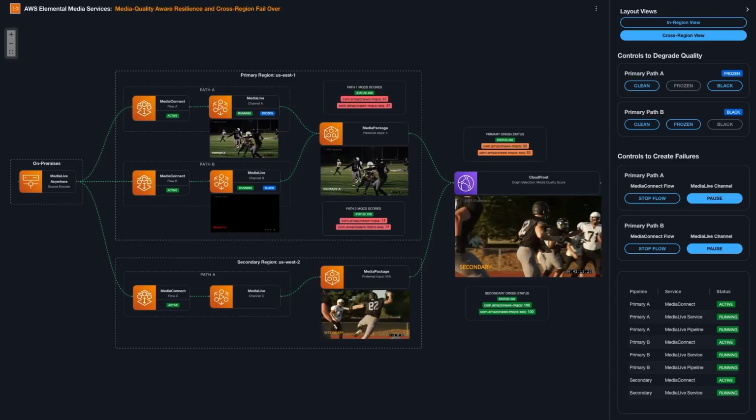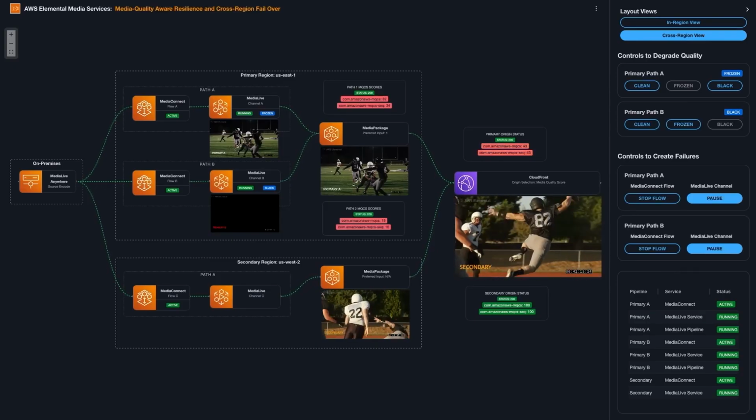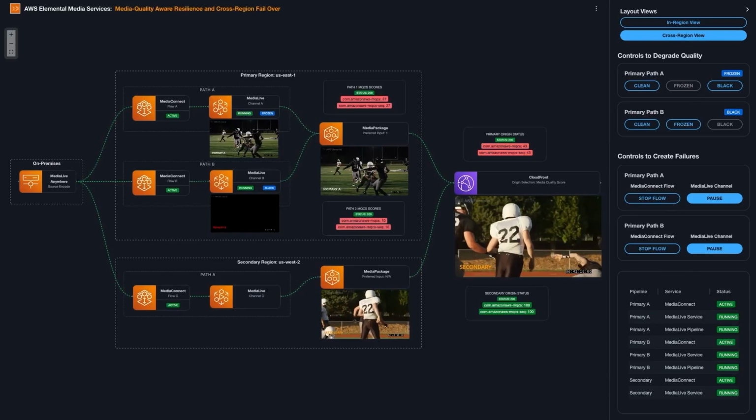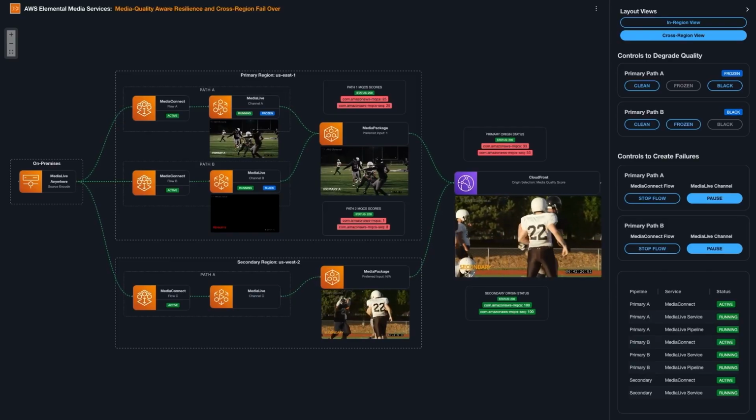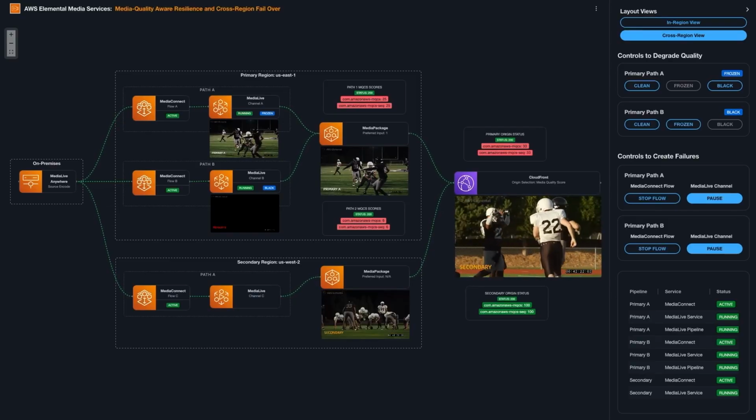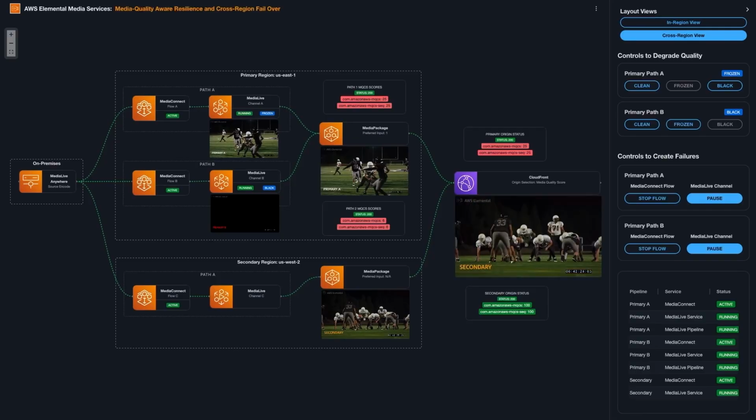We have now seen how we can use a combination of input switching from the origin and origin selection at the CDN to automatically detect and recover from various types of upstream errors.